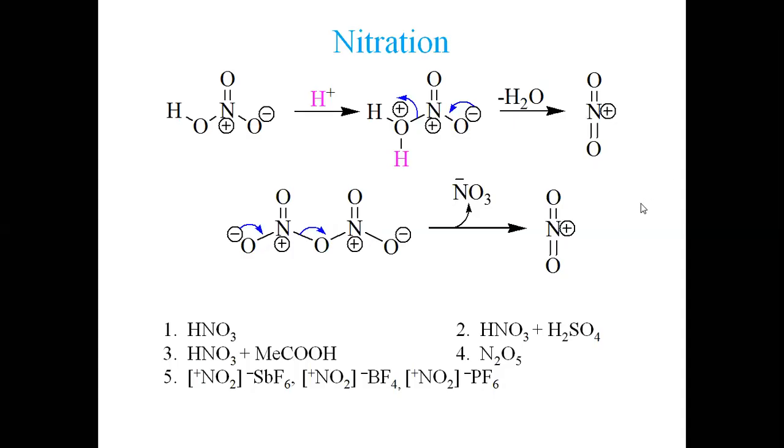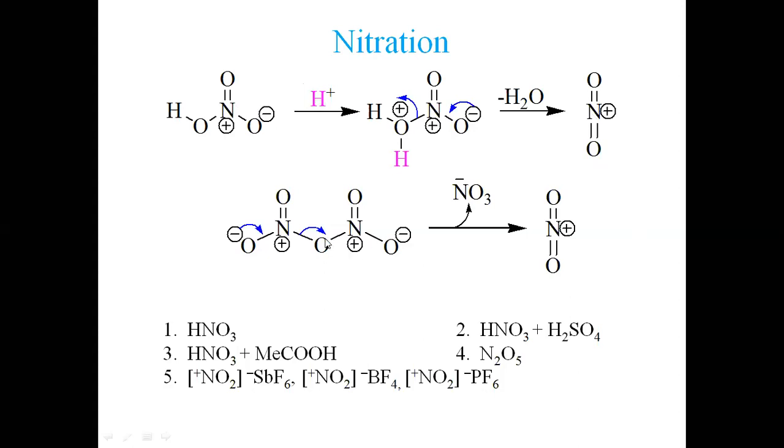Right, so this is clear. The first two mechanisms are clear to all of you. This is involving nitric acid, pure nitric acid. This H positive ion may be coming from nitric acid, it may be coming from sulfuric acid, it may be coming from acetic acid, whatsoever. In all such cases, it is going to form nitronium ion.